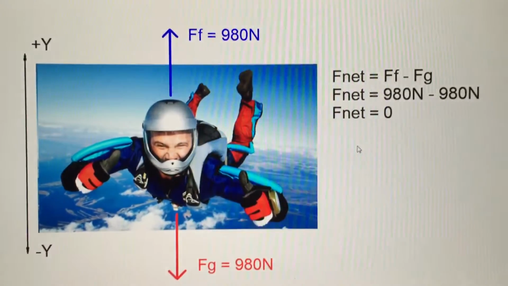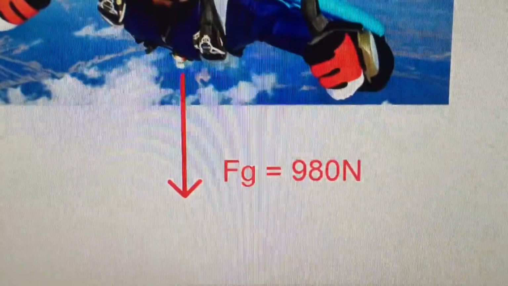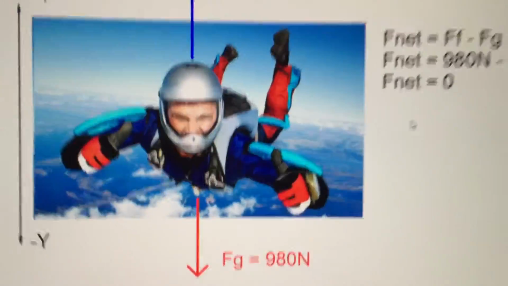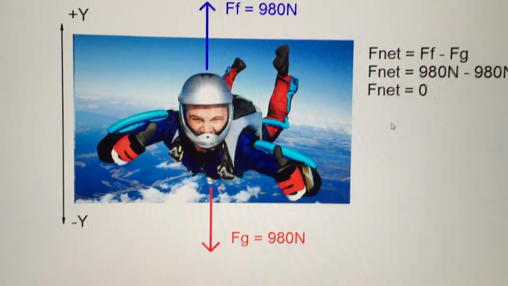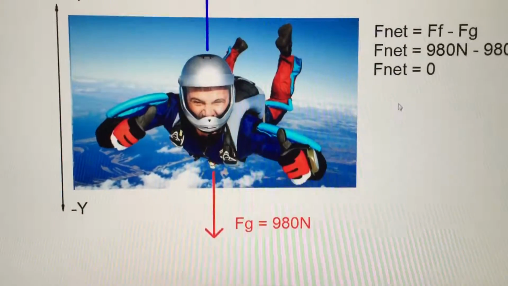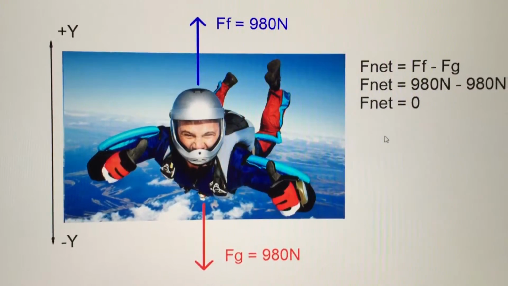Using vectors, you draw the forces acting upon Matteo. You're told that Matteo has a weight of 980 newtons. Weight, of course, is the force of gravity, which always acts downward, so you show a vector indicating Matteo has a force pulling him downward, labeling it the force of gravity of 980 newtons. You're then asked several questions.